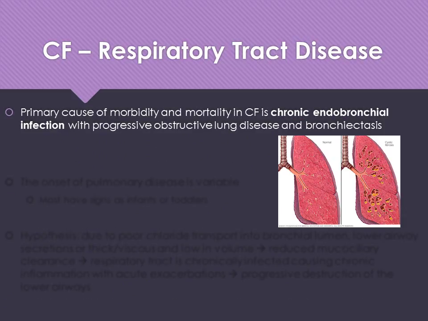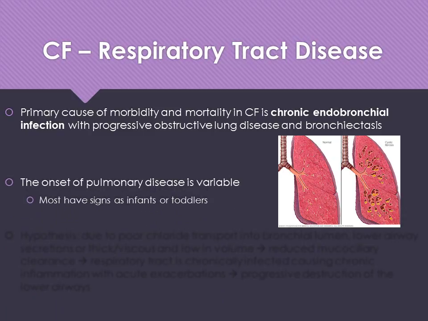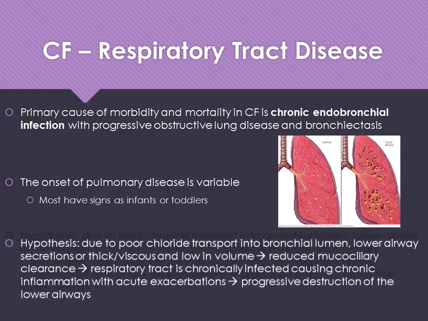As we're focusing on the respiratory tract component of cystic fibrosis, we note that the primary cause of morbidity and mortality is the chronic endobronchial infection with progressive obstructive lung disease and bronchiectasis. The onset of pulmonary disease is variable. Most have signs as infants and toddlers, right? So that initial just coughing, the thick mucus, the difficulty clearing their secretions, those type of things.